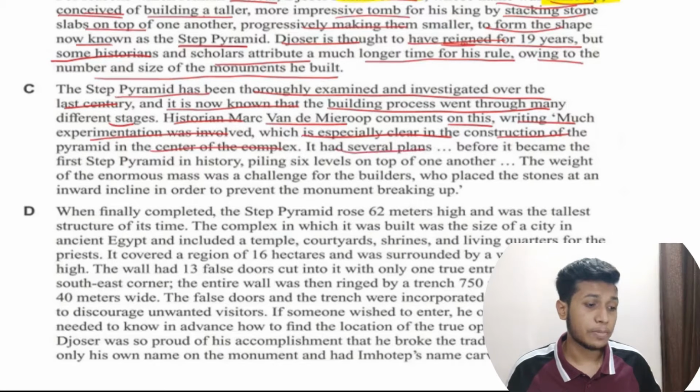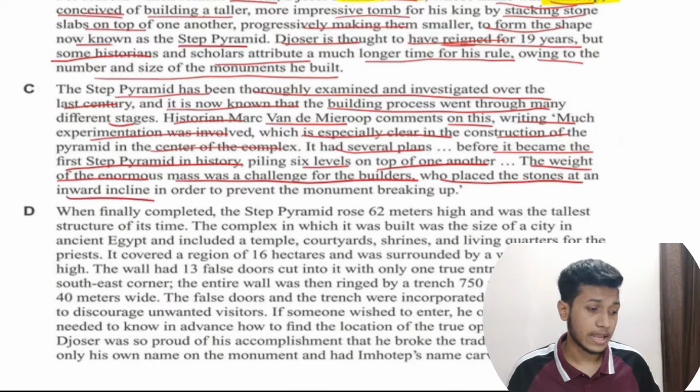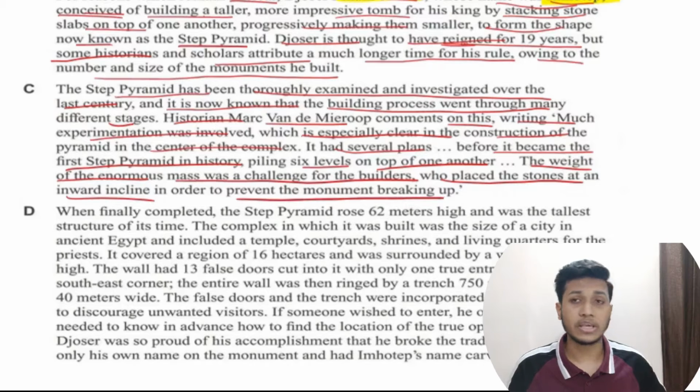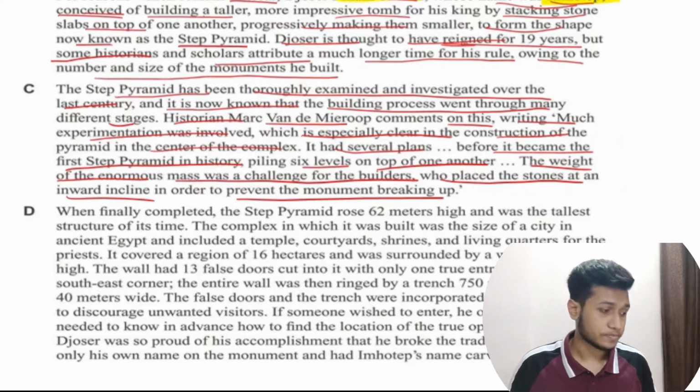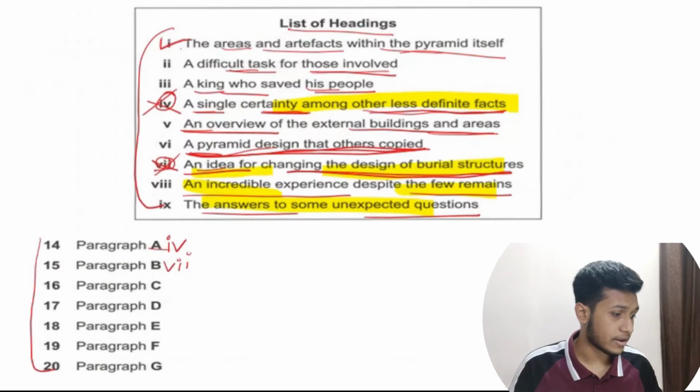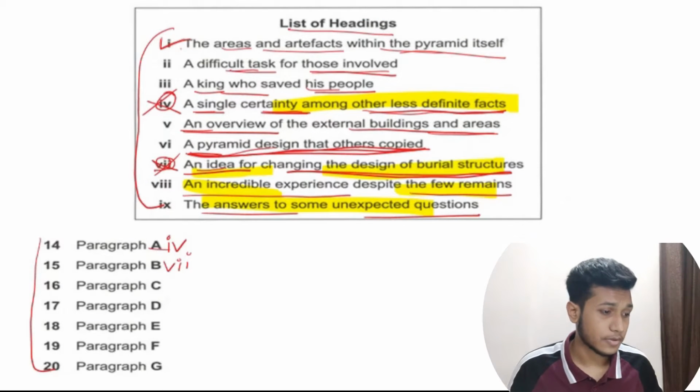It had several plans before it became the first step pyramid in history, piling 6 levels on top of one another. The weight of the enormous mass was challenging for the builders, who placed the stone at an inward incline in order to prevent the monument breaking up. Now they're talking about how they built up this monument. Let's see if there is any option that matches this.